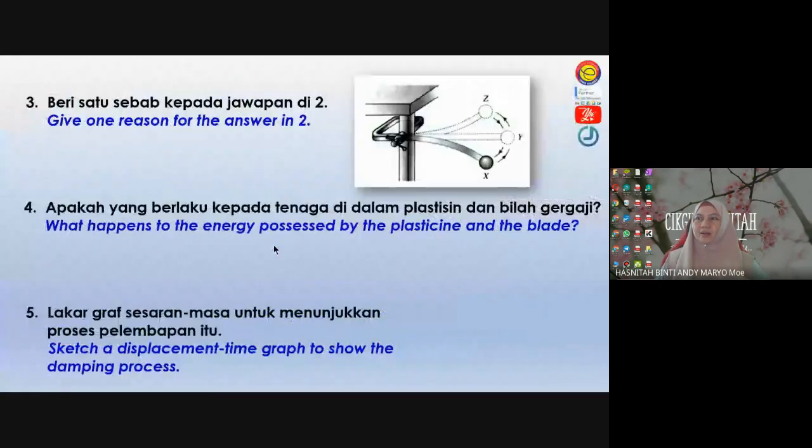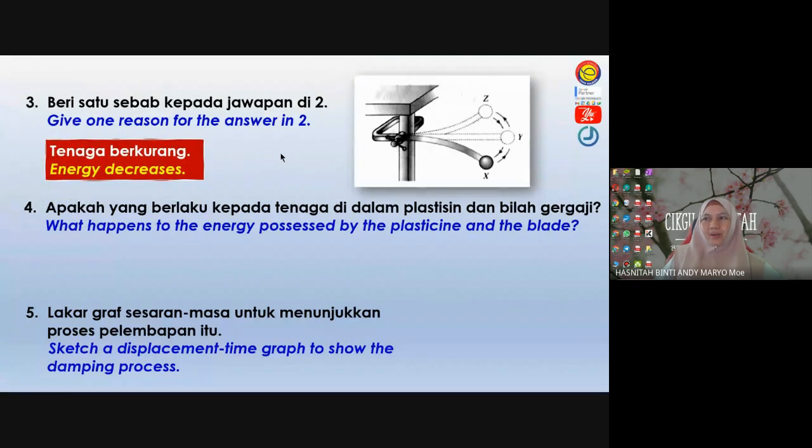Number 3, give one reason for the answer. Why does the amplitude decrease with time? Students, what causes the amplitude to decrease with time? One reason: loss of energy. Yes, very good. Loss of energy or decreasing in energy. Loss of energy due to air resistance. All accepted.